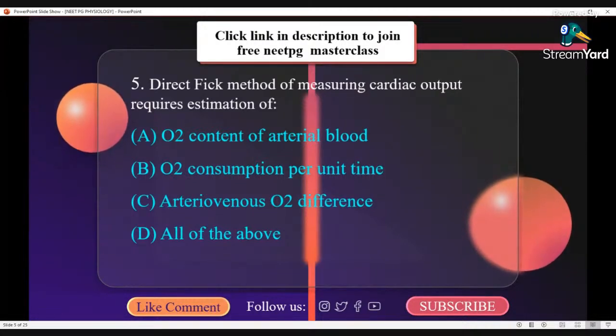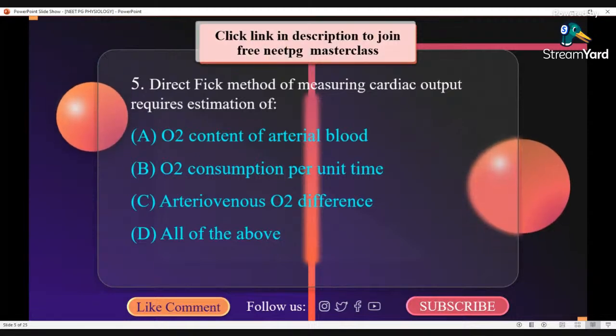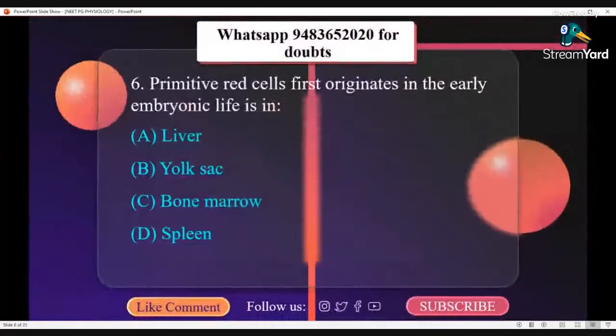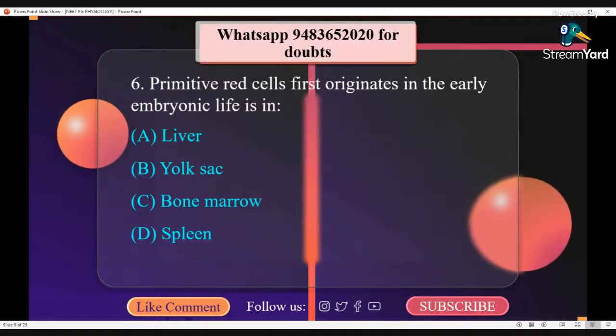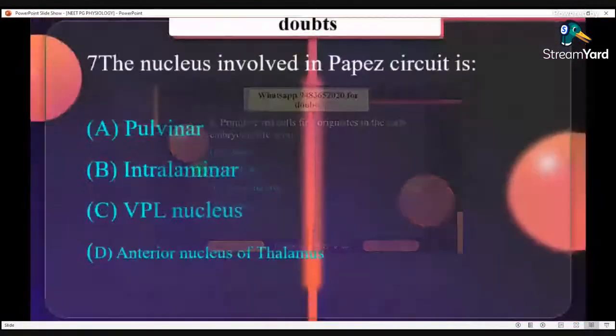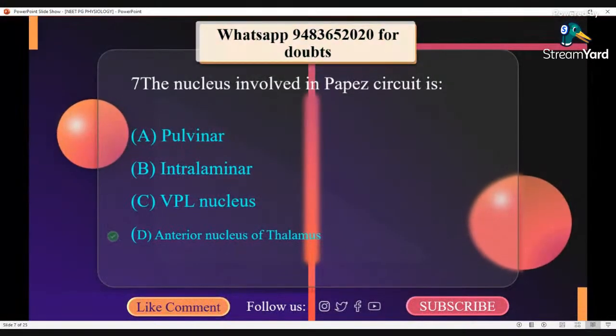Direct quick method of measuring cardiac output requires A. Oxygen content of arterial blood, B. Oxygen consumption per unit time, C. Arteriovenous oxygen difference, D. All of them. Primitive red cells first originate in the early embryonic life in the yolk sac. The nucleus involved in Papez circuit is anterior nucleus of thalamus.